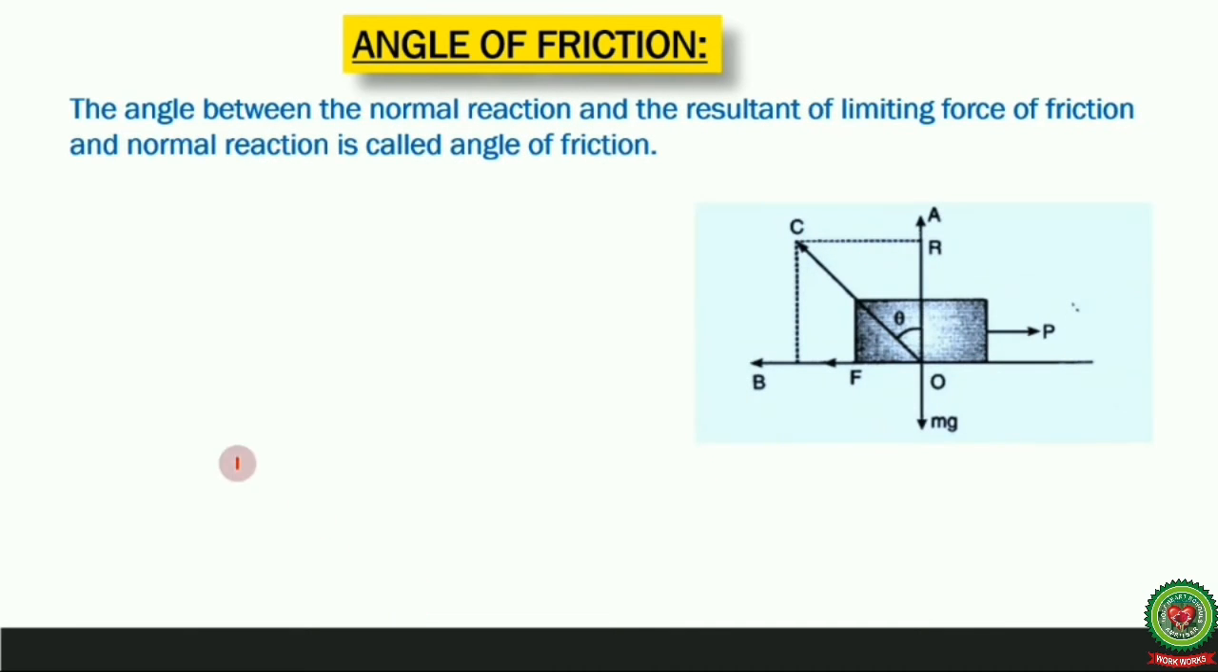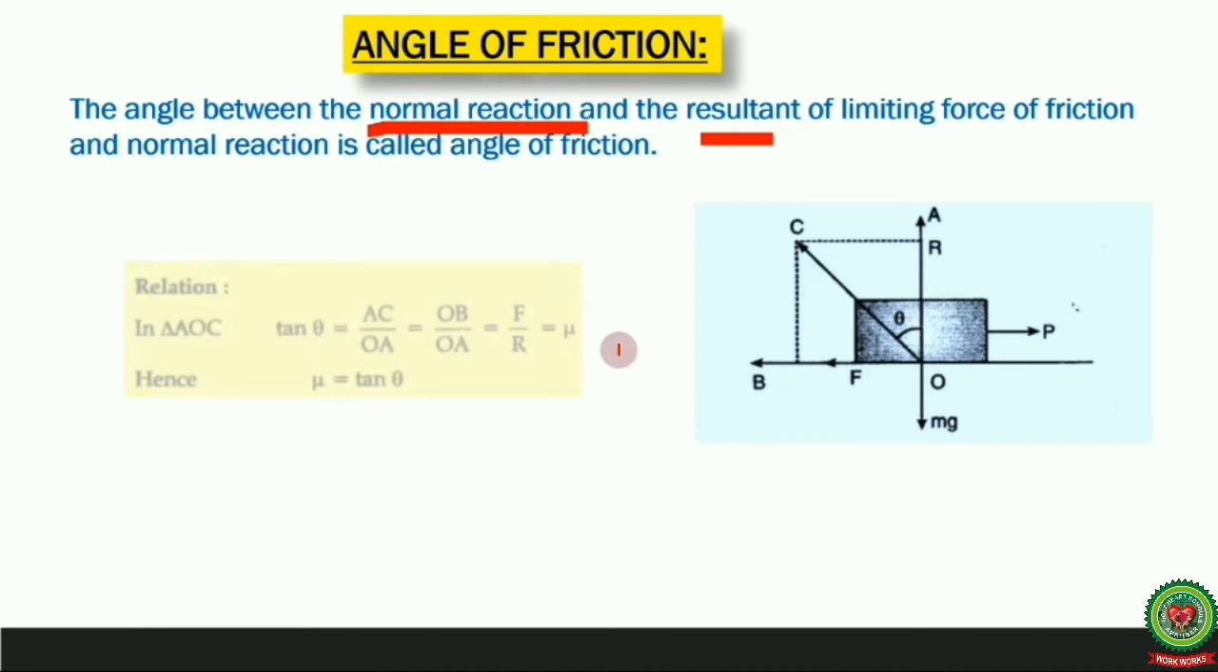Now let's see what is angle of friction. The angle between the normal reaction and the resultant of the limiting force of friction, this F, and the normal reaction is called angle of friction. So the resultant of the limiting force of friction and normal reaction is this OC. This is the resultant. Let's derive the relation.